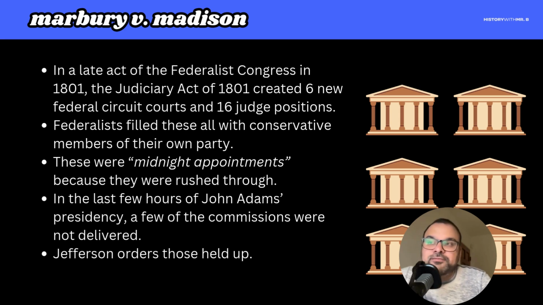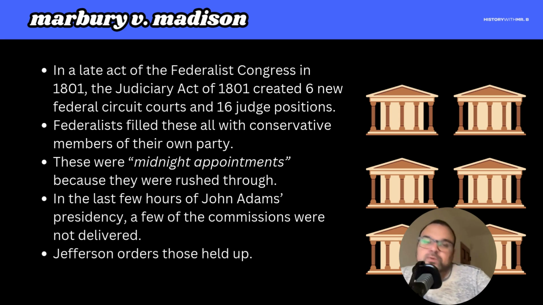So this was an effort to fill all of these positions and all of these courts with members of the Federalist Party. But they were done so last minute, right? They were referred to at the time as quote unquote midnight appointments, right? Because they were so rushed through the Congress. And in the last few hours of John Adams' presidency, a few of those commissions were not delivered to Congress.